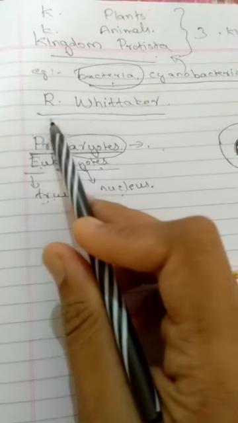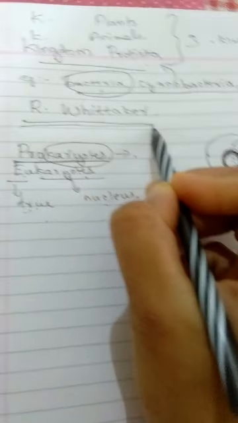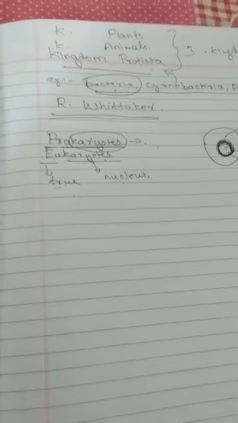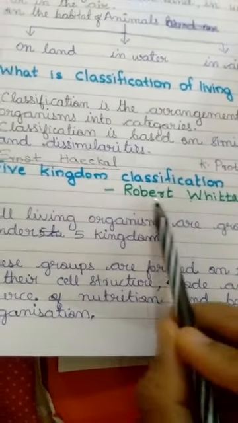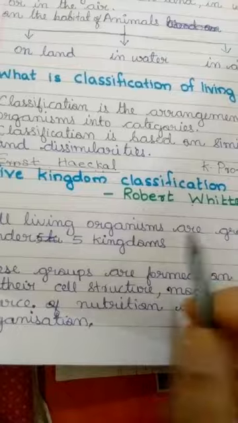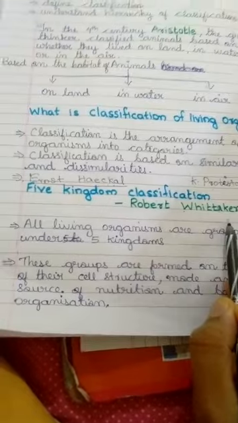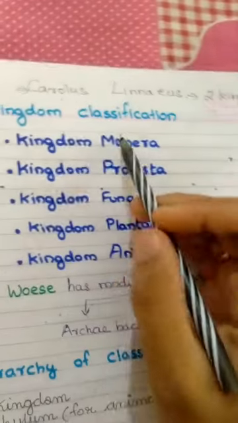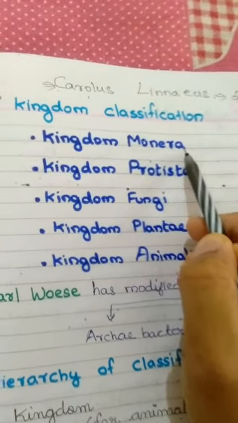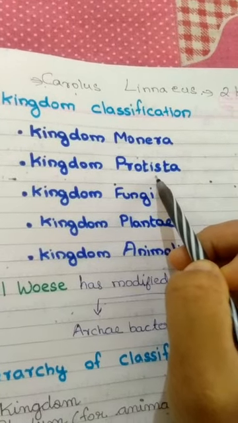So the next classification was done by Robert Whittaker. The present classification is proposed by Robert Whittaker, that is the 5 kingdom classification. Which are the 5 kingdoms? Kingdom Monera, because Protista cannot include bacteria which do not have a true nucleus.